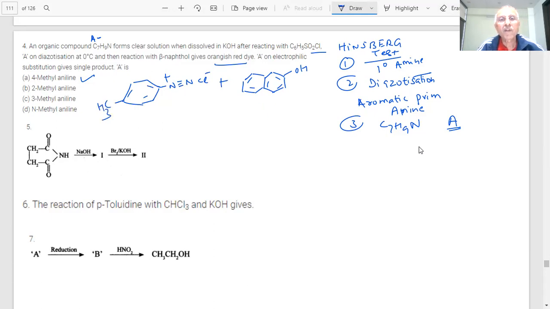Then this will give an orange red dye. The answer is A. What we are trying to say is that when questions are put up, students can ask any part of the question, so whatever reactions we have learned, we have to use them.